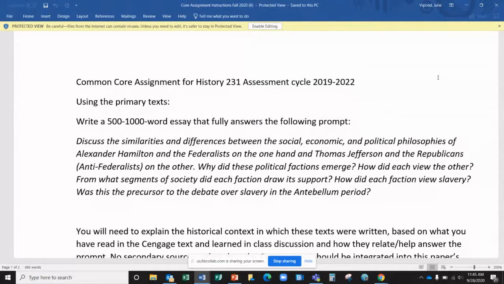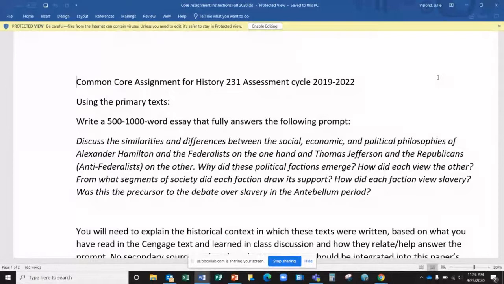Just going off the cuff, I would probably say something along the lines of: in the midst of the Constitutional Convention, two factions emerged, one being the Federalists, the other being the Anti-Federalists, and both had different ideas about how the Republic and the Constitution should be formed. Again, that's just off the top of my head, but that's where I would start. And then, a thesis can be two sentences.